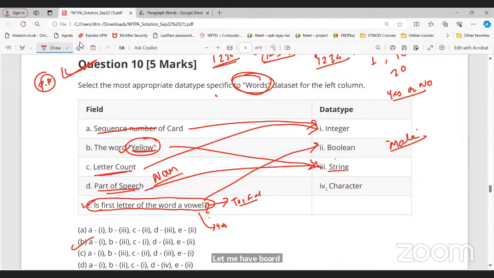Sir, what if the part of speech doesn't have the quotation? Is a sequence of characters without a quotation also a string? Yes, that is a string also. This is about the English language. This is pseudocode that we are learning. So a sequence of characters is a string. But when we go to a programming language, then we have to put the quotation.